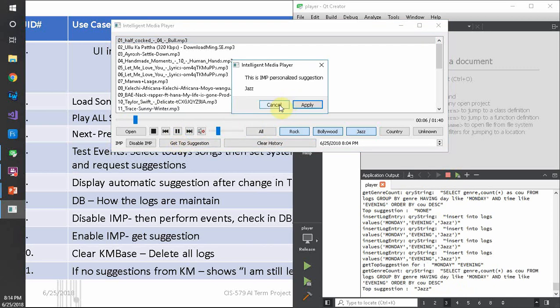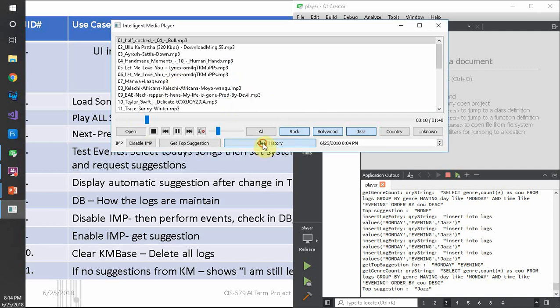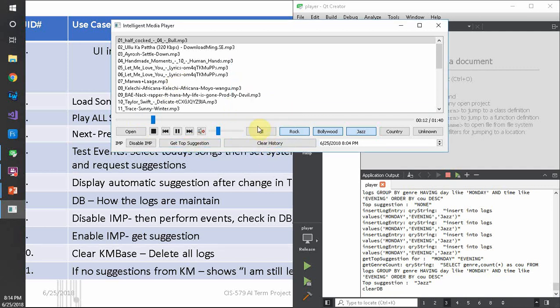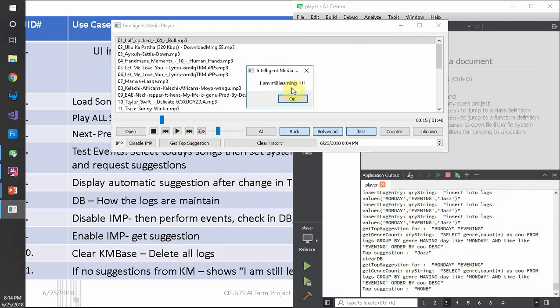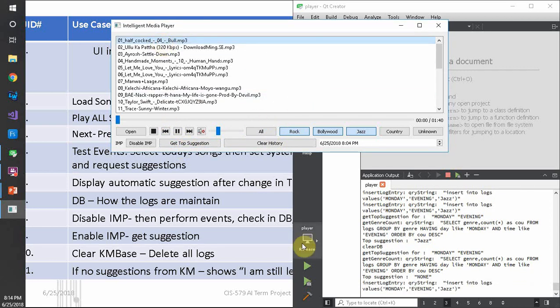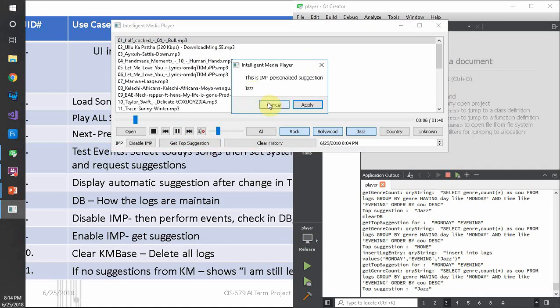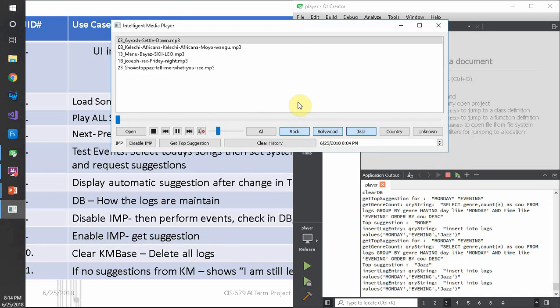It says jazz because my previous playlist was jazz. Let's clear history again, pause the song, and get the top suggestion. I'm still learning. Let me play the jazz one. Now if I get the suggestion, it says jazz, and on apply it loads the jazz songs.